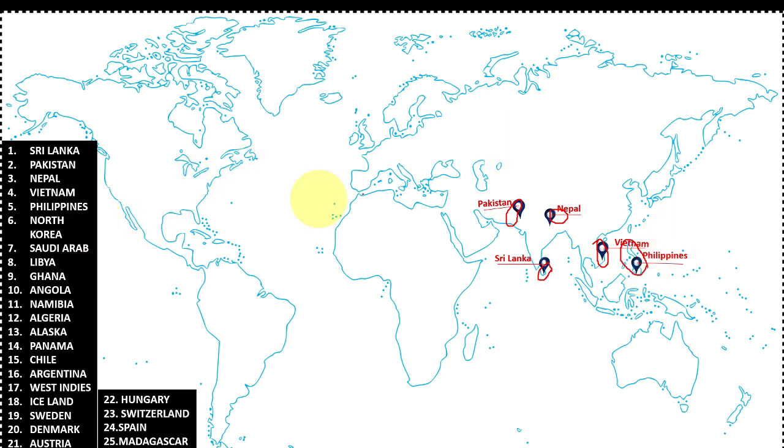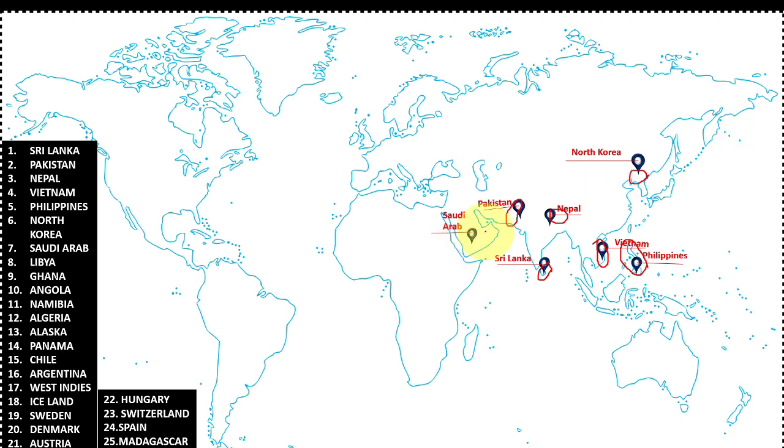Next is North Korea. A country named Korea lies between Japan and China. In 1945, Korea separated or got freedom from Japan. That Korea was divided into two parts. The northern part is called North Korea and the southern part is called South Korea.